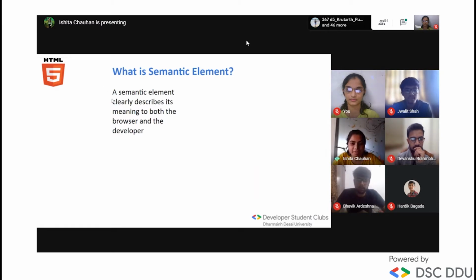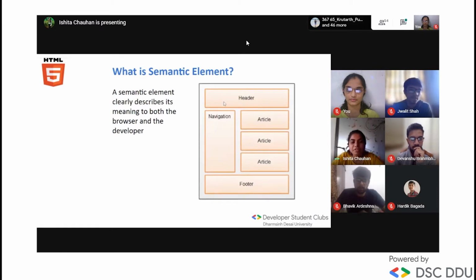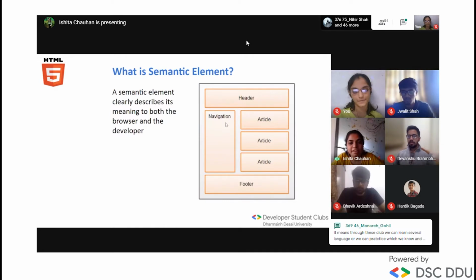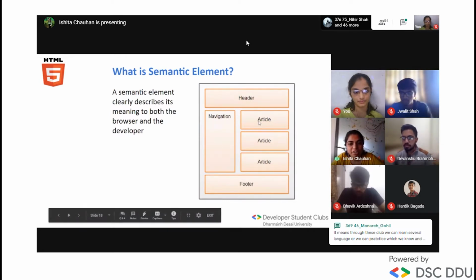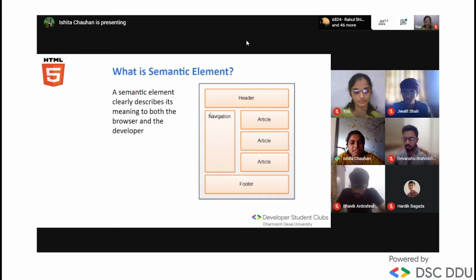What is a semantic element? In the previous HTML, we needed to write all the stuff. If we want to include a header or a footer, we need to write it in a div tag and provide the ID like header or footer. But now in HTML5, we can directly write it in our HTML like header tag or footer tag or article or navigation, meaning the nav tag. Navigation is basically, you have seen in many websites, like contact us, home page or anything.